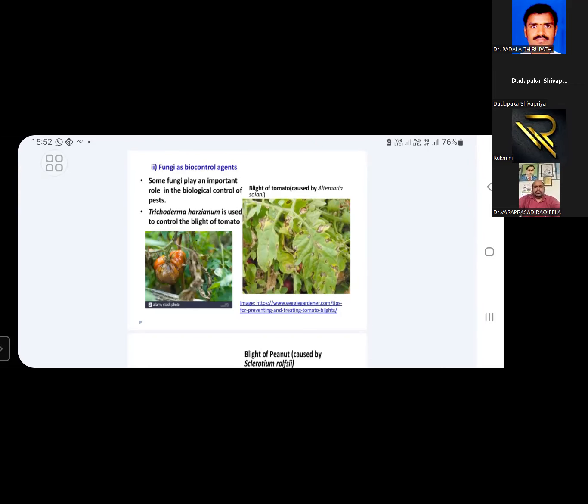Biocontrol agents means nothing but fungal species which are used to control pest causing organisms which are causing severe losses to the crops. So like that, some of the important species are used as biocontrol agents. Here some examples are given. One is Trichoderma. This is used to control blight of tomato. In tomato plants, blight disease causes severe loss. This blight disease is controlled by using this Trichoderma harzianum species.